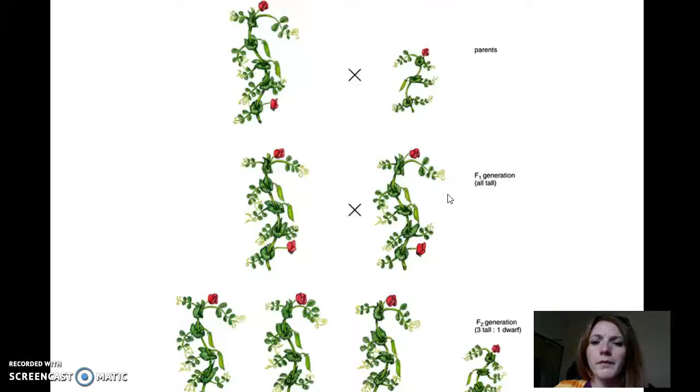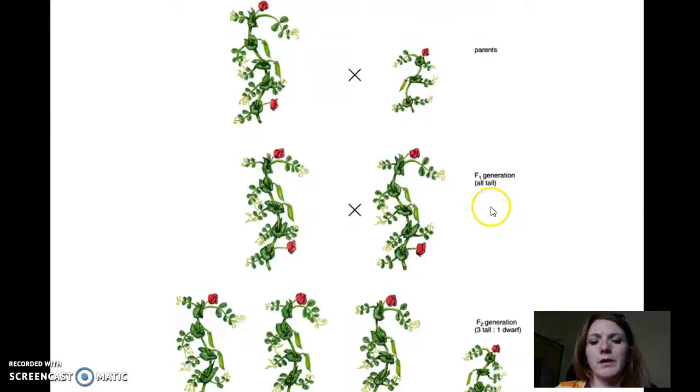And so the diagram you're looking at here are parents. You have this parent as a short plant and this parent is a tall plant. And you do that cross and we get the F1 generation. That means the offspring that are produced by these two parent plants. The offspring are both tall. So note that you had a short and you had a tall, but both of the offspring are also tall. There are no short.